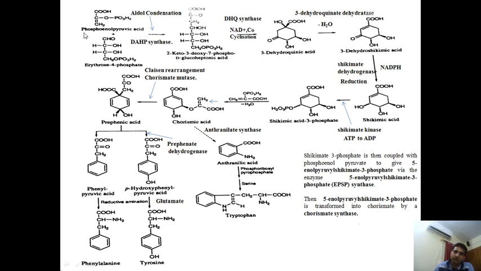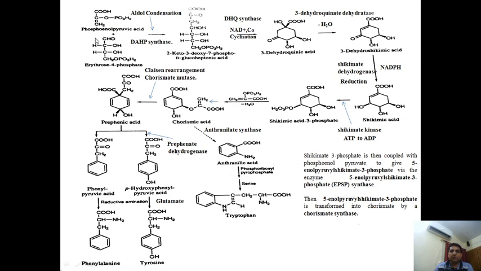As I already told, when glucose undergoes glycolysis, before acetyl coenzyme A there will be formation of pyruvic acid. From this, phosphoenolpyruvic acid will be formed, and erythrose 4-phosphate is formed during the Calvin cycle pathway. So it is coming from the Calvin cycle and from glycolysis.